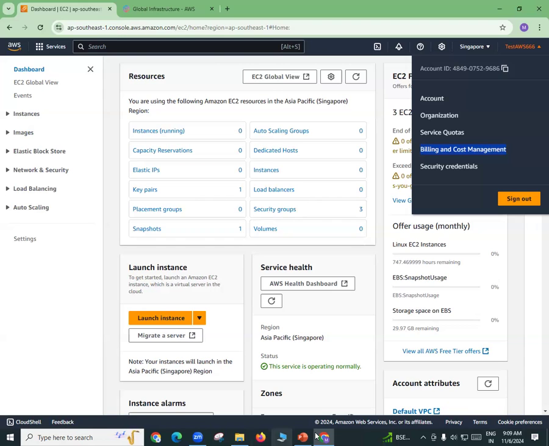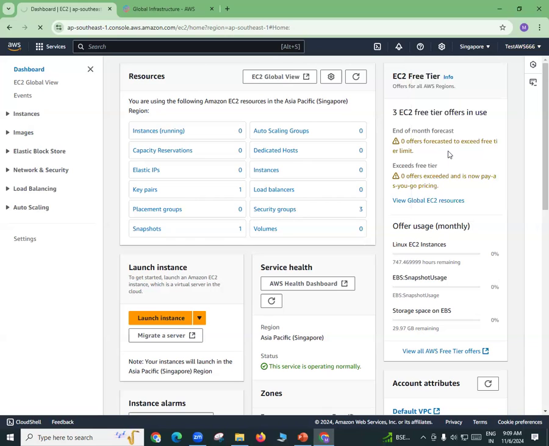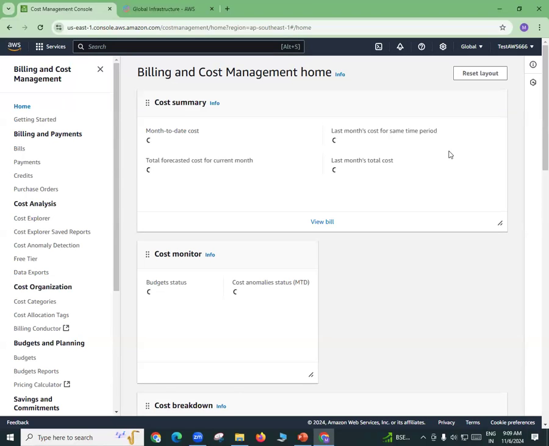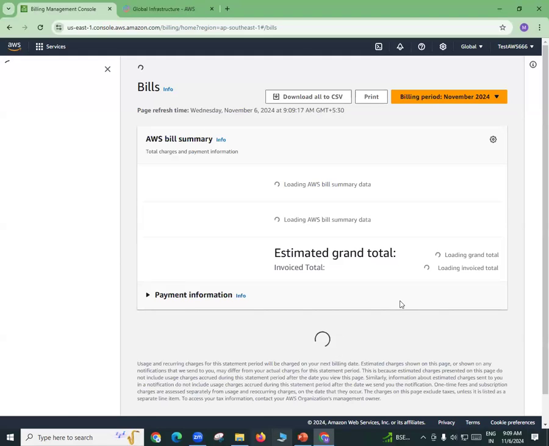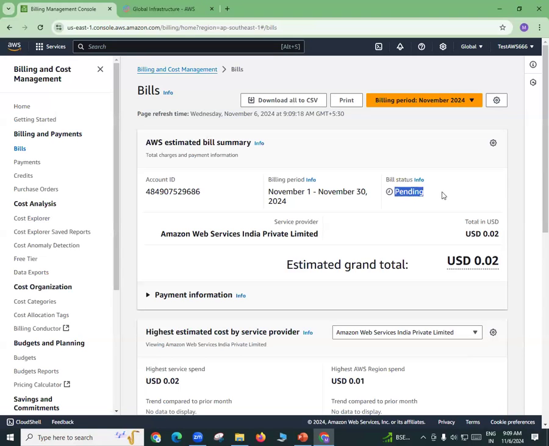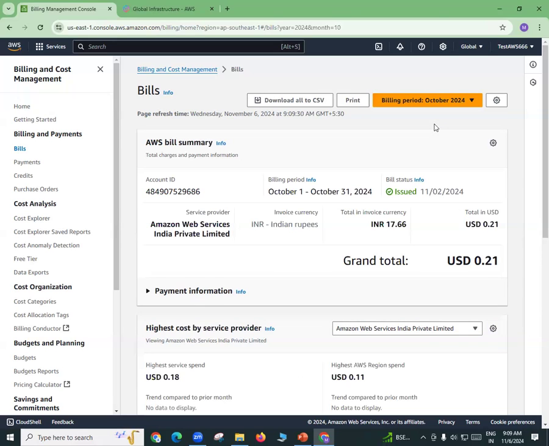So if I go to my billing and cost management section here, I'll show you how much bill I got for the last month. Okay, so this is November. Let me just go to this view bill section. As of now, billing is pending for my November month. Once I finish this November month, then billing will be generated. If I go and check my last month, that is October 2024, see, I got USD 2.1. And if you convert this into Indian rupees, 17.66 Indian rupees. So this is what I got for the month of October.